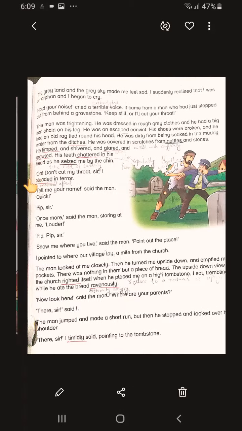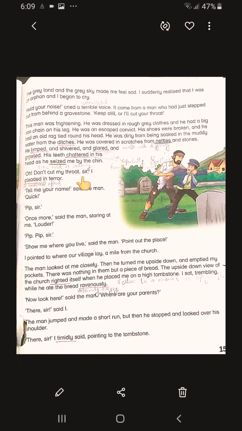"Oh, don't cut my throat, sir," I pleaded in terror. Who pleaded in terror? Pip, the young boy, pleaded in terror. And what is the meaning of pleaded? Pleaded is actually an emotional appeal, and terror means fear. He requested him, please don't cut my throat.